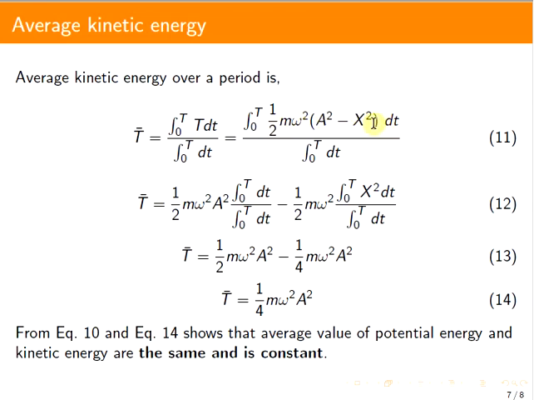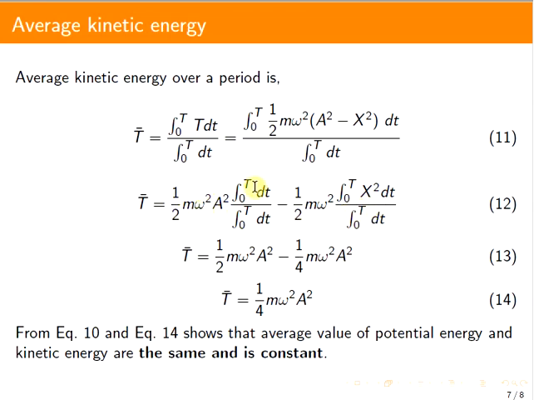This term becomes half m omega square a square integral 0 to T of dt by integral 0 to T of dt, minus half m omega square integral 0 to T of x square dt divided by integral 0 to T of dt.